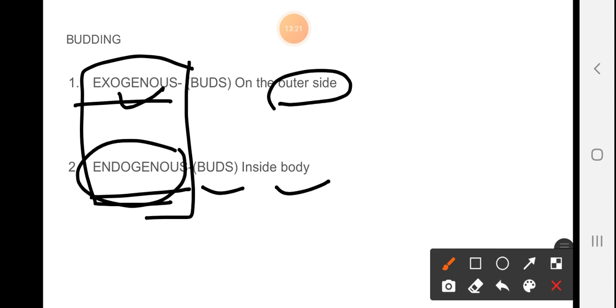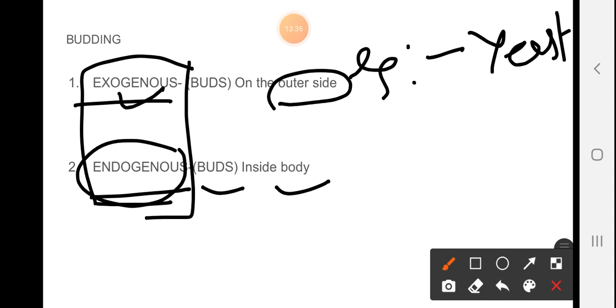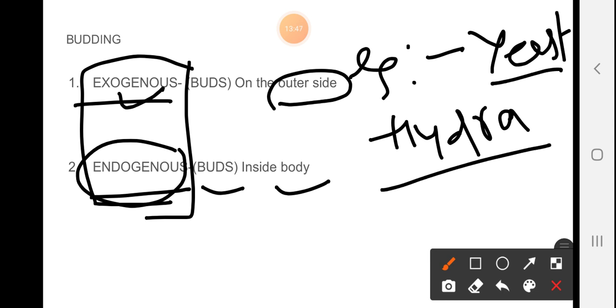Clear? So in budding, the example where exogenous budding takes place is yeast. Yeast is also known as Baker's yeast. Next is yeast, and another one is Hydra.